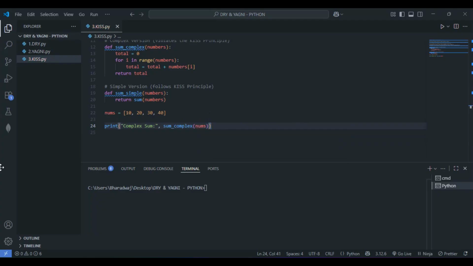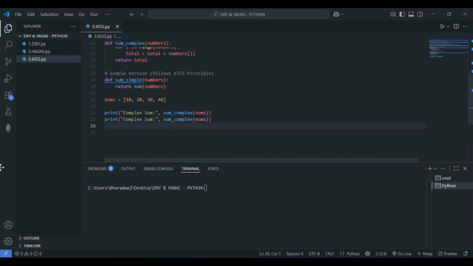This is fine. So let me copy the same thing and paste it again here. Instead of the sum complex, let me consider the sum simple function. We have to pass the nums itself again. Both have to give the same output, 100, because here we are going with 10 plus 20 is 30, 30 plus 30 is 60, and then plus 40 is 100, right? So complex sum also has to give 100, and the simple sum function has to give 100 as well, right? So let's check the same thing later.